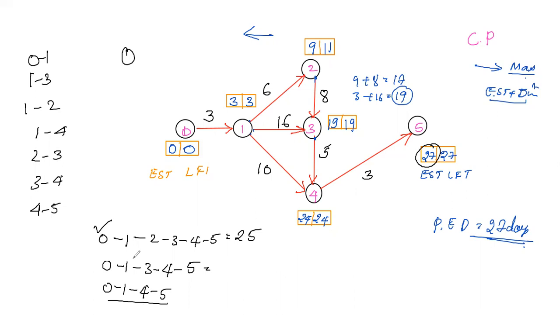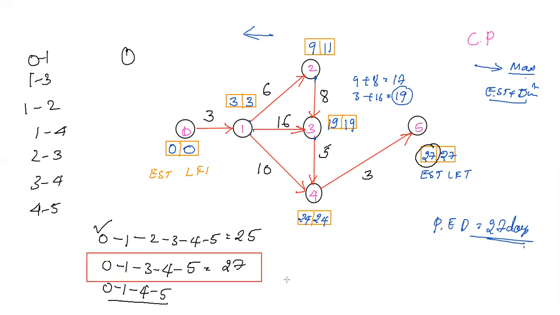So let me identify. 0 to 1 is 3. So 1 to 3 is 16. 16 plus 3, 19. So 19 plus 5 will be 24. 24 plus 3 will be 27. So this is our critical path. So the critical path is this.